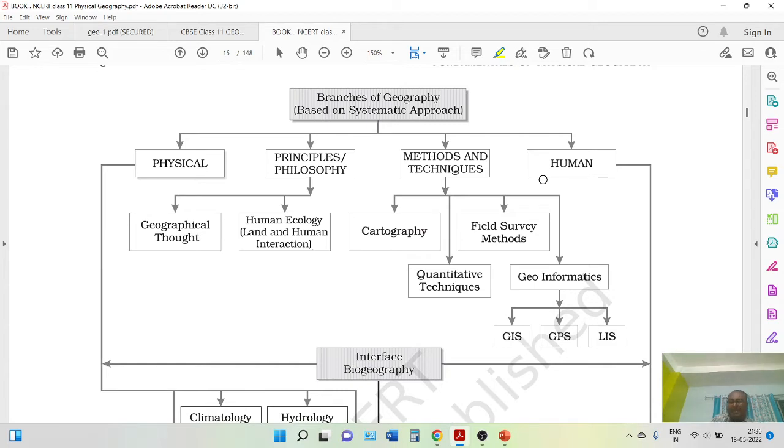These all basically consist of quantitative techniques. There are two types of techniques. One is the qualitative technique. Qualitative technique means what? You are referring to a book and you are getting data. That is a qualitative technique. Quantitative technique means what? You have numericals and you are analyzing the data through calculations. That is a quantitative technique. These things are there in geography.